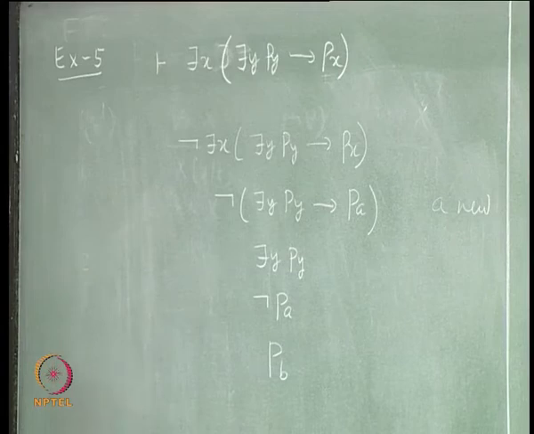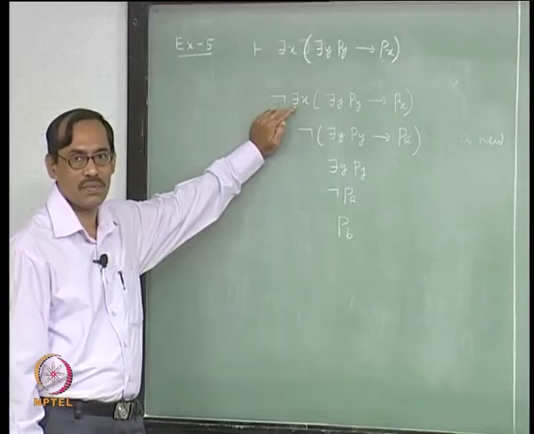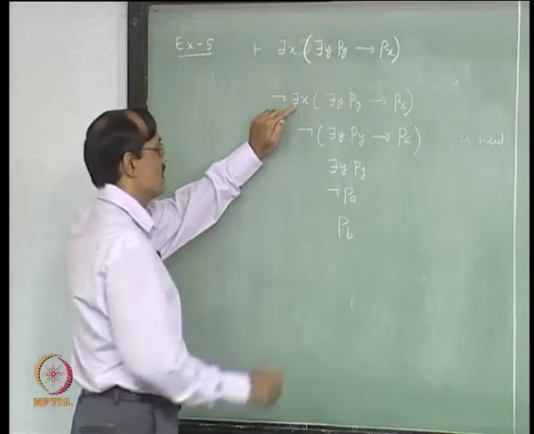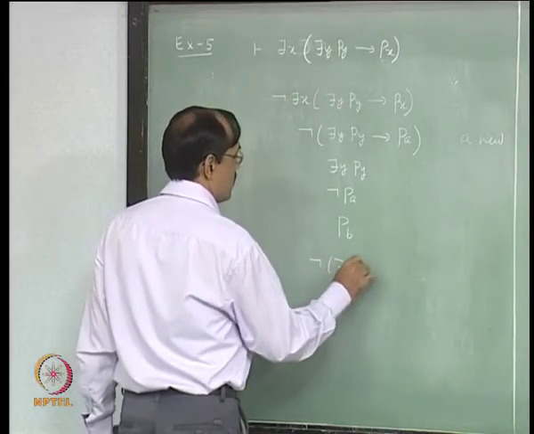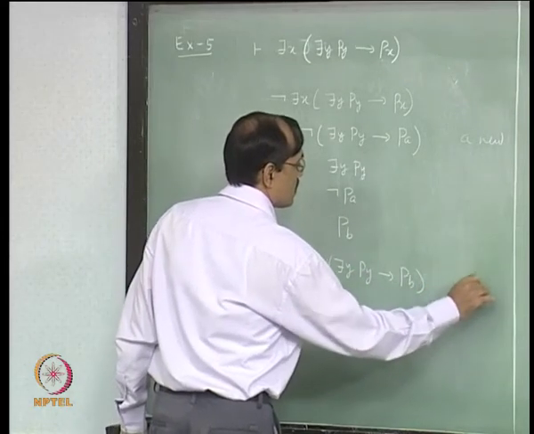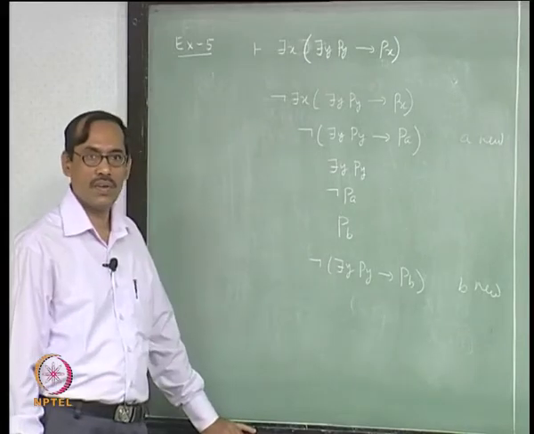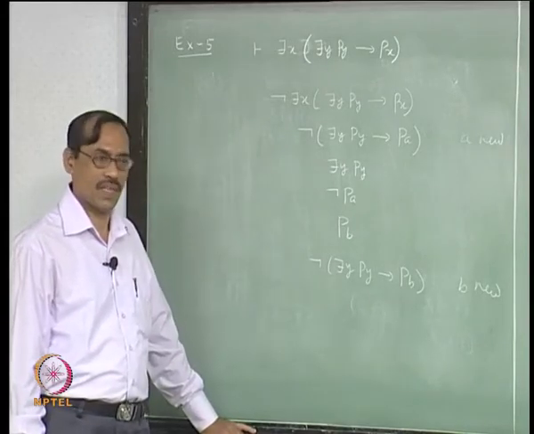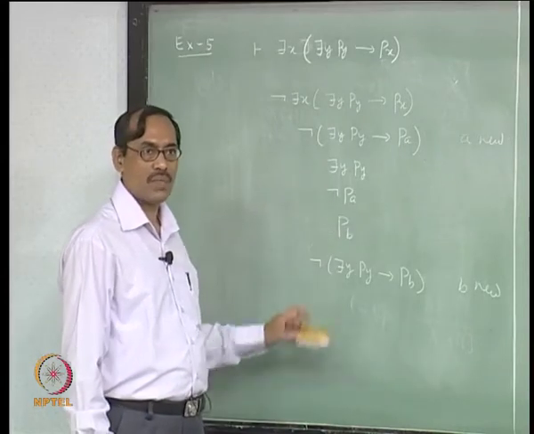Where does it close? It is not closing, fine, but this is one universal formula, so it can be reused. So let us go for b. So that gives not there is y, P(y) implies P(b), b new. Is it new? Yes, it will be new provided we do not have this, but do we require new?